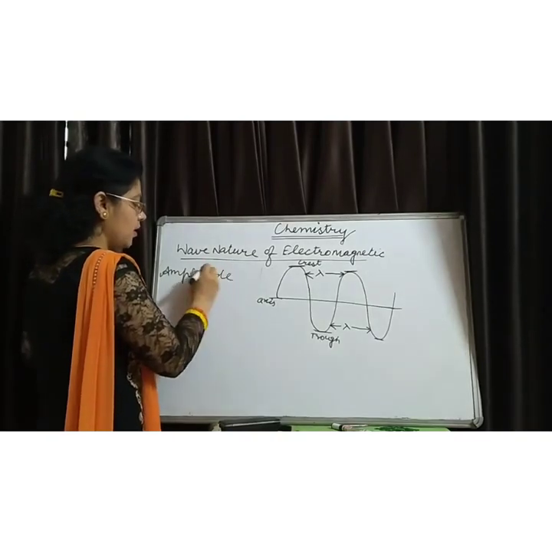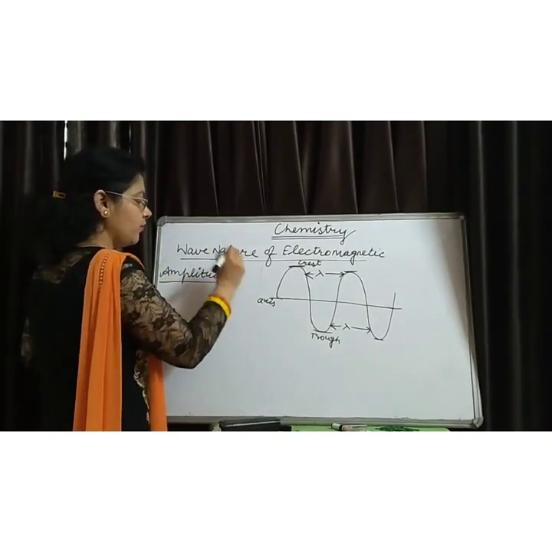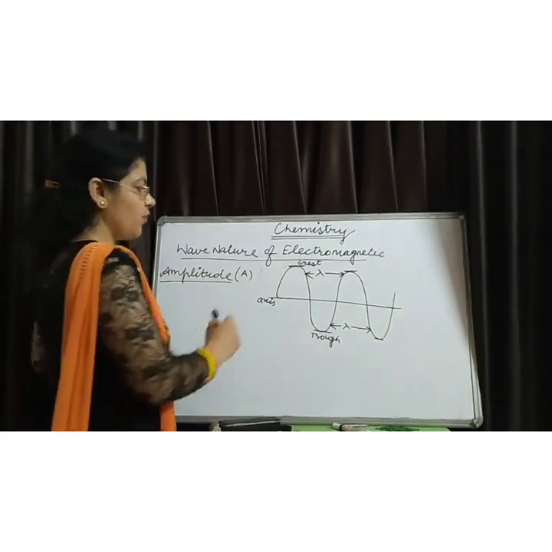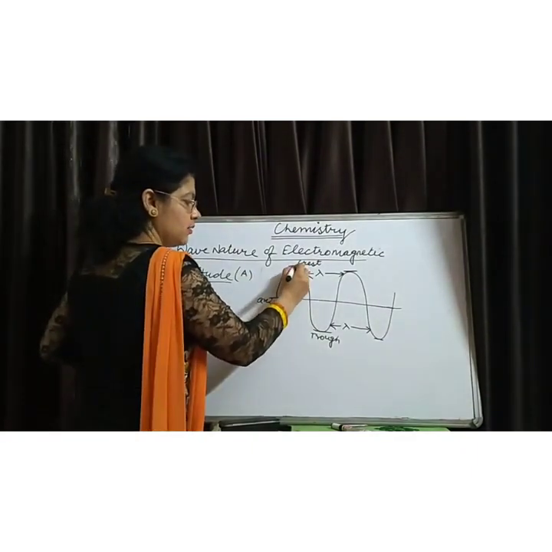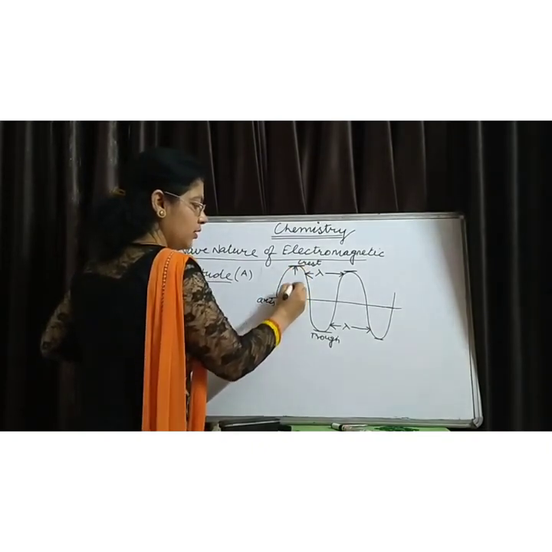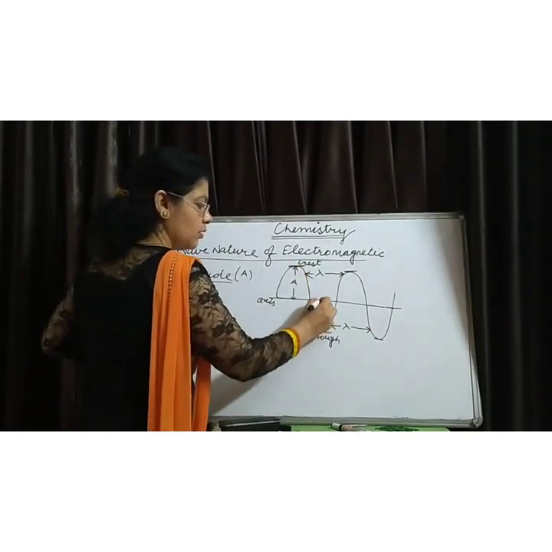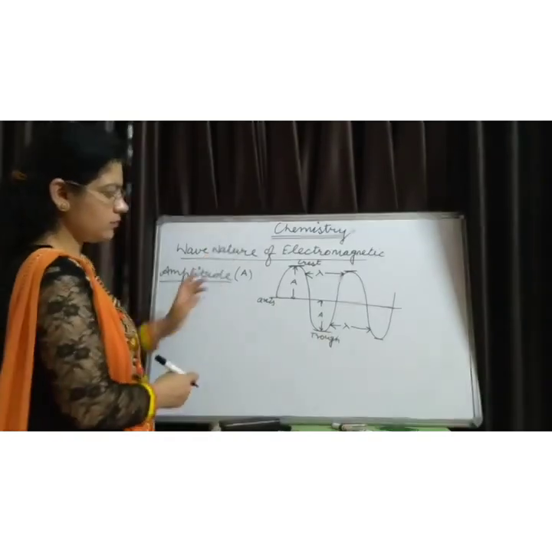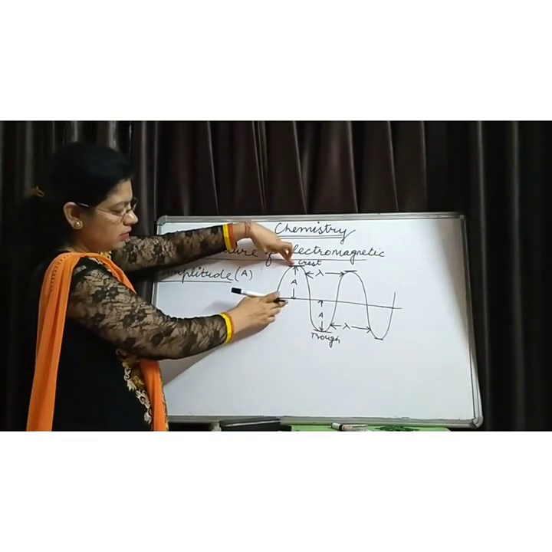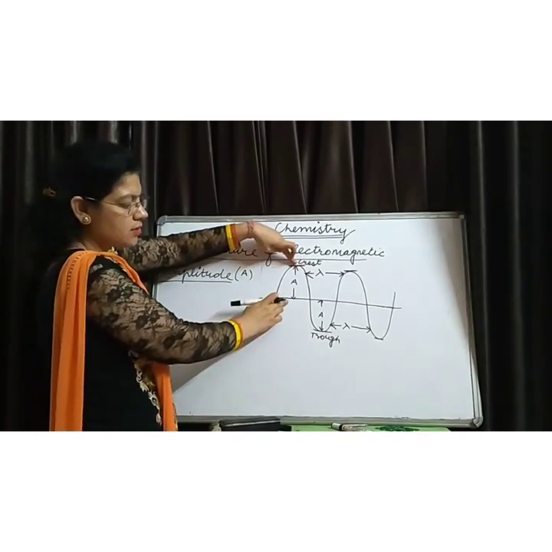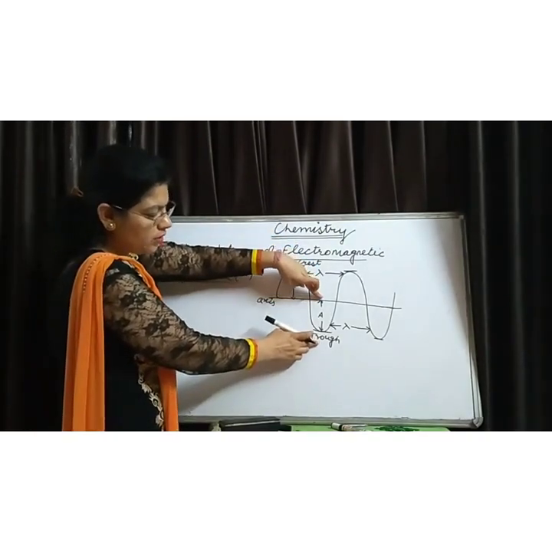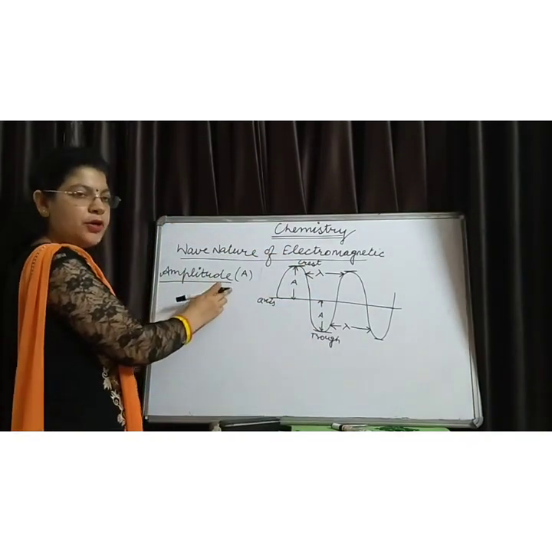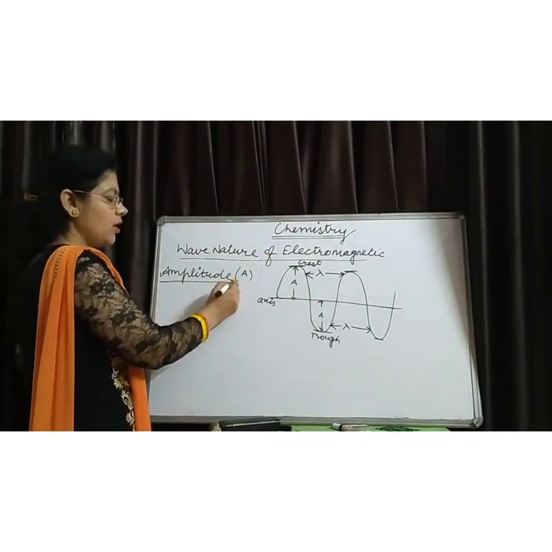Next term is amplitude. How do we define the amplitude of a wave? Amplitude is defined as either the height of the crest or the depth of a trough. Either the distance of the crest from the axis or the depth of the trough from the axis is known as the amplitude of a wave.